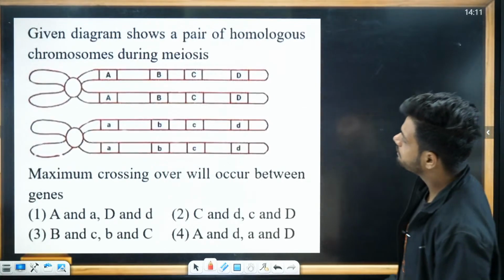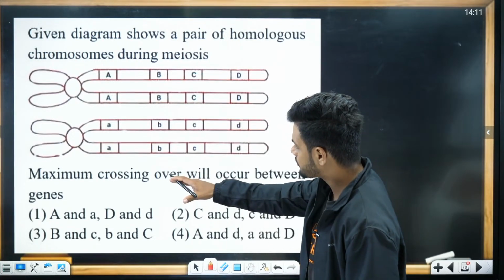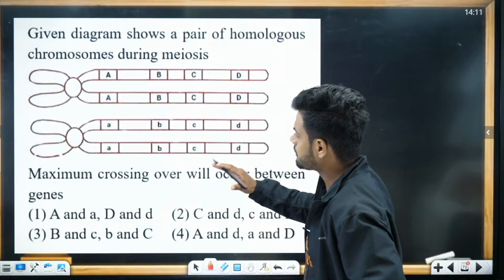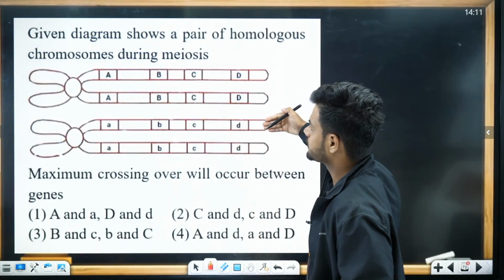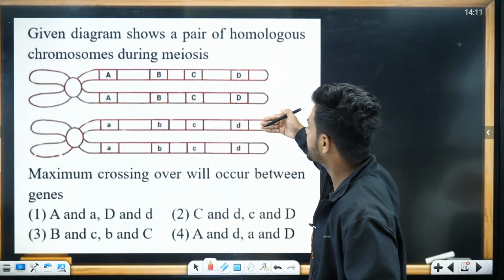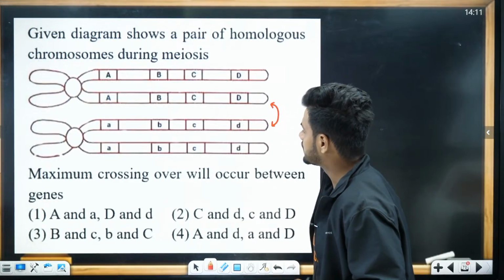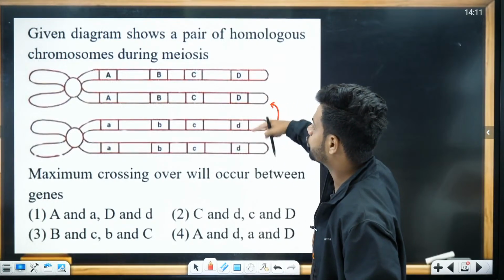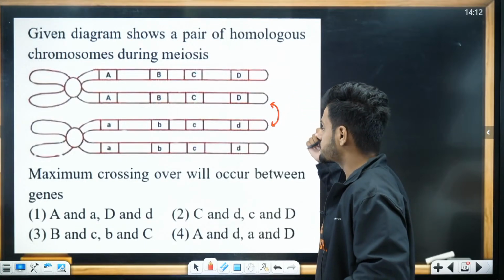Next question. The given diagram shows a pair of homologous chromosomes during meiosis. Maximum crossing over can occur between which? Students, remember, crossing over is nothing but exchange of genetic material between non-sister chromatids of a homologous chromosome. Now, when will they show maximum crossing over?